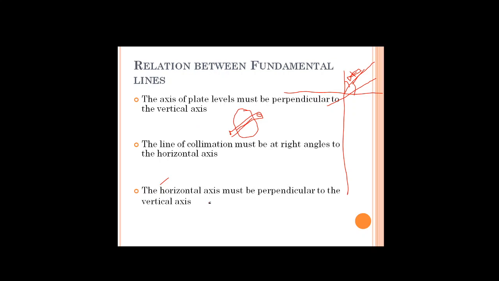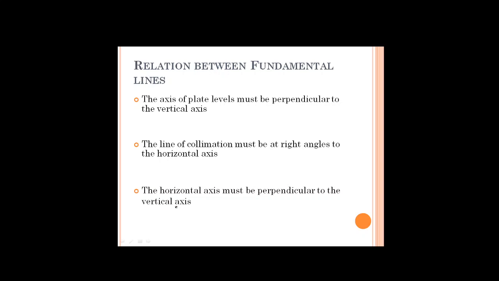Now, where do we use these fundamental lines and the relations between them? Generally, if you are not getting accurate values, you will send the instrument to the service center. There they check the instrument and calibrate it using these fundamental lines only.